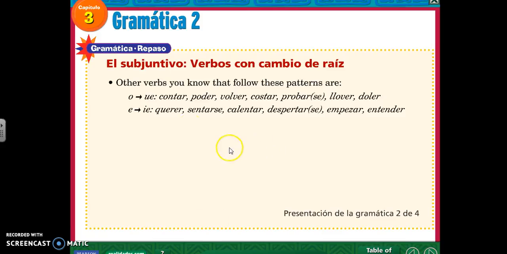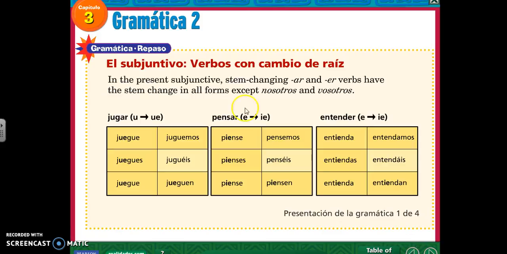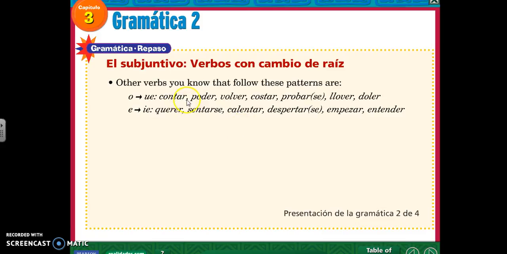Now, something that these verbs have in common. They all end in AR or ER. So in the subjunctive, again, stem changing verbs that end in AR or ER are boot verbs.